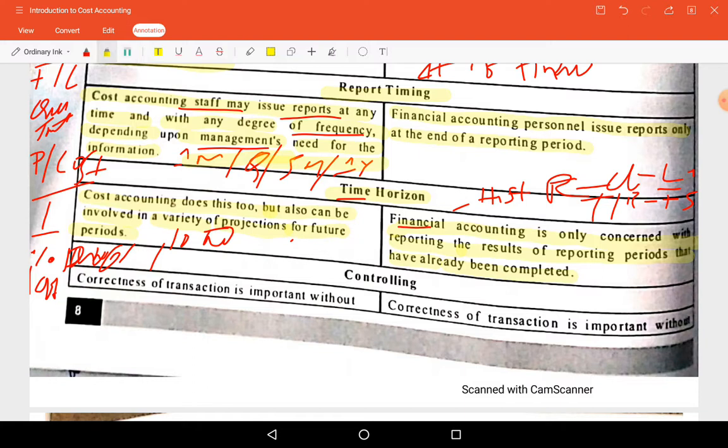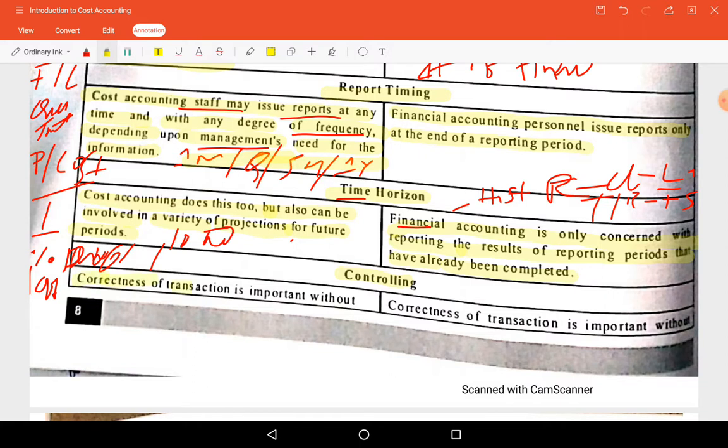Control. Here there is no control or measurement of control in financial accounting, because after the transaction happens it will just record the information, what happened.